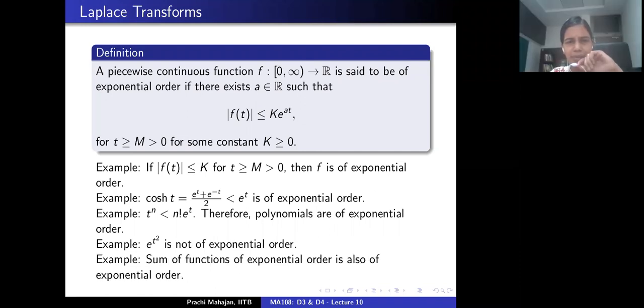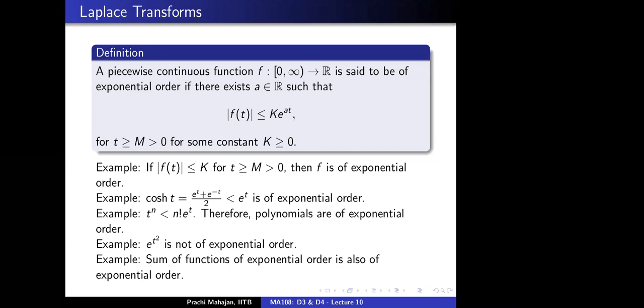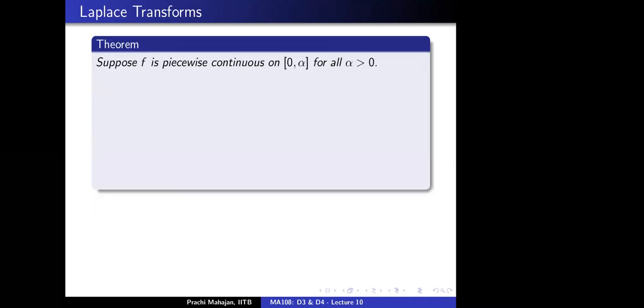Let's take one more example. The sum of functions of exponential order is also going to be a function of exponential order. Does everybody agree? This is saying that if f and g are of exponential order, then f plus g is also going to be of exponential order. Correct? Is that okay? Everybody with me? Okay, all right.